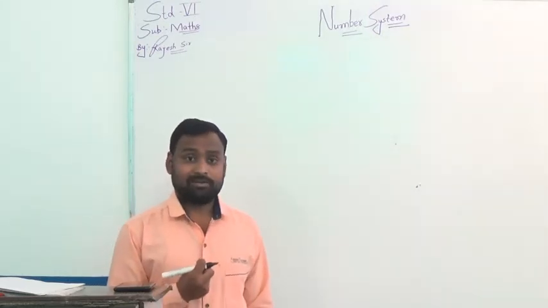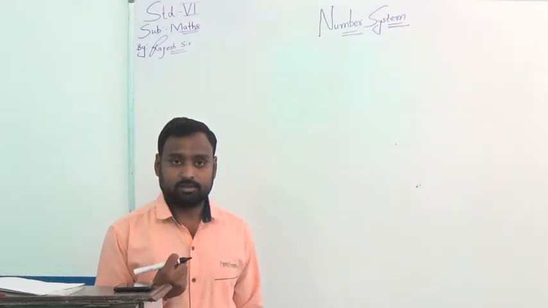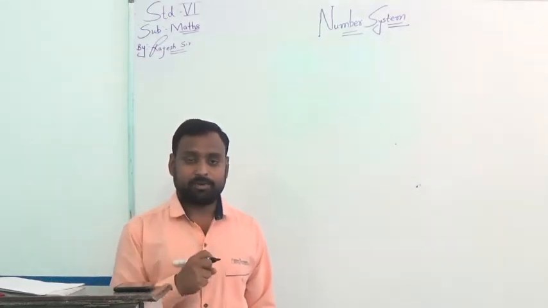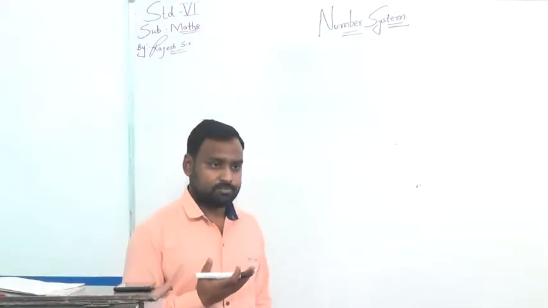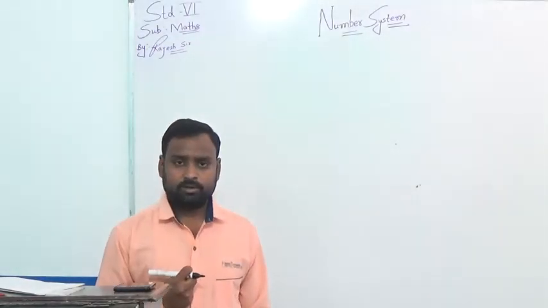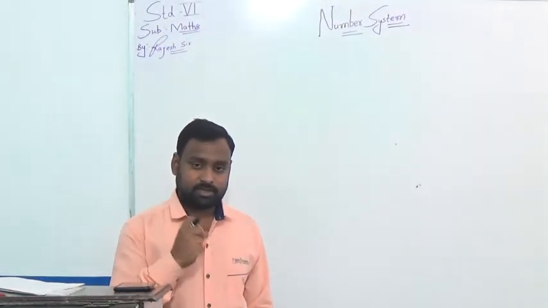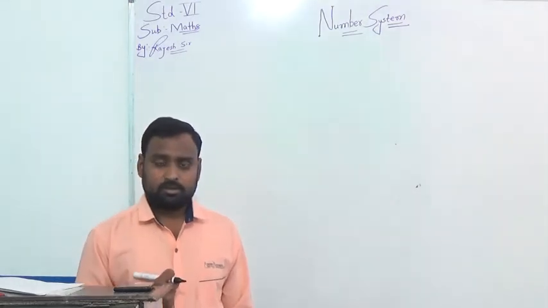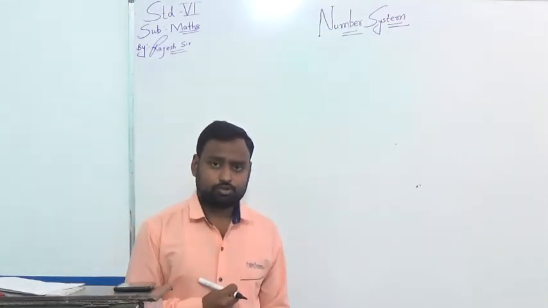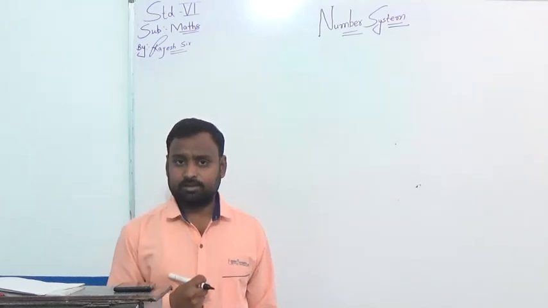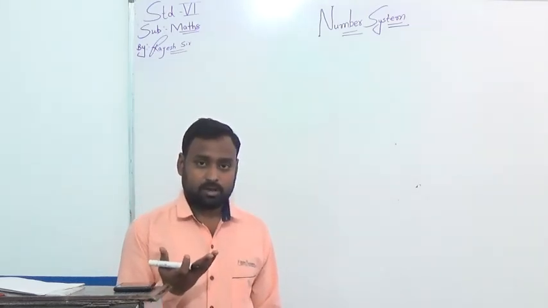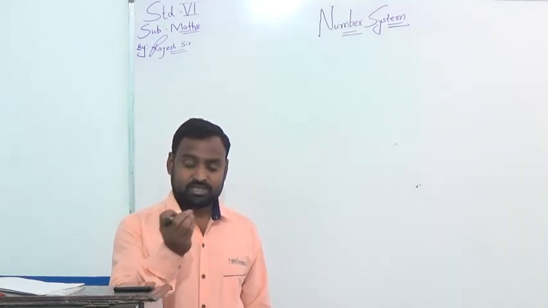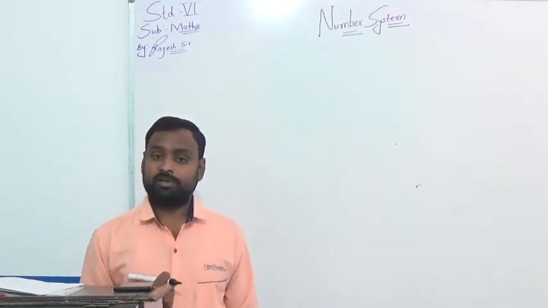What are the number systems? There is not only one number system prevailing in the world. There are various types of number systems prevailing in the world. Those systems through which we write or represent numbers are called number systems.